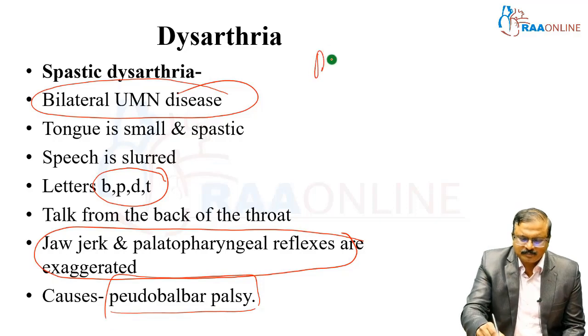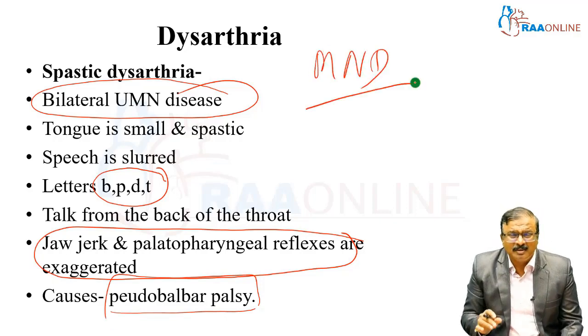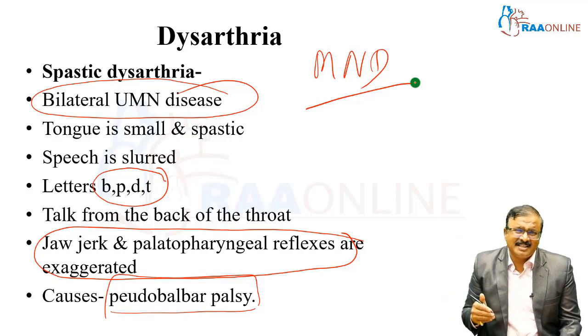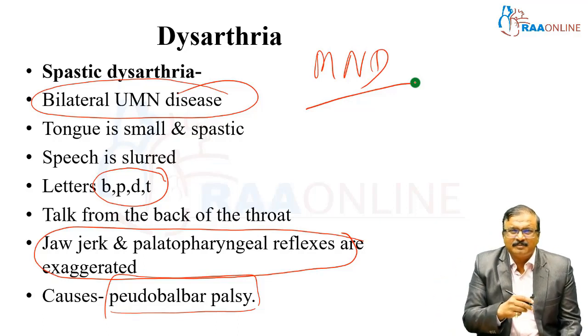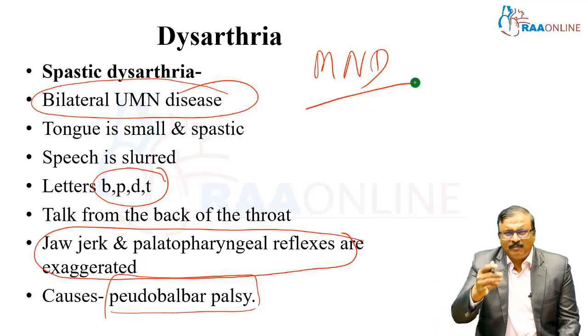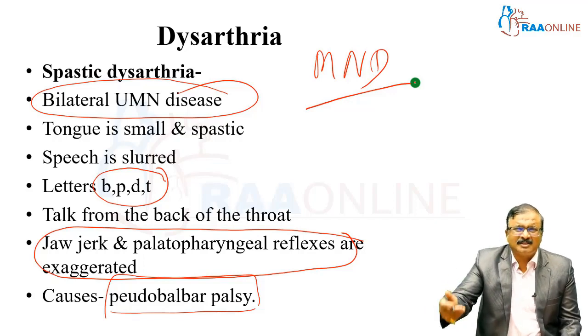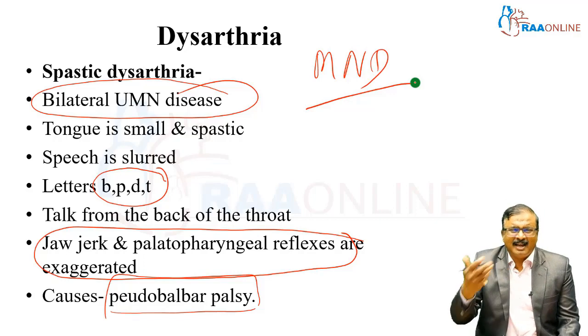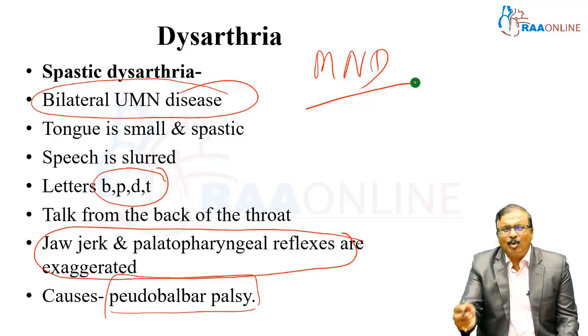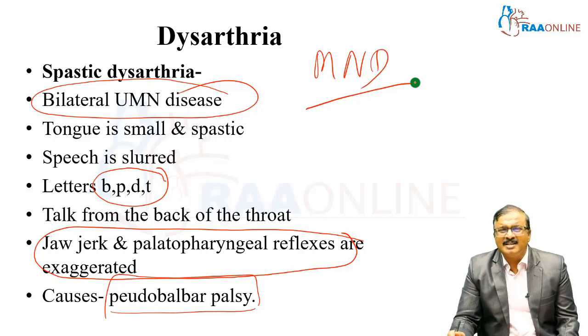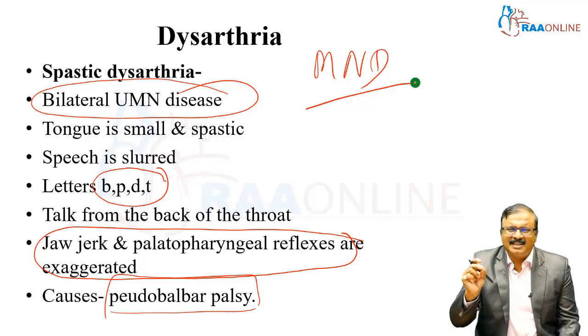MND is a very important topic in neurology. MND has various variants. There is a pure upper motor neuron, a pure lower motor neuron, and mixed. Pure lower motor, we can start with primary lateral sclerosis, spastic bulbar palsy, then pseudobulbar palsy. So, variants of MND: bulbar palsy and pseudobulbar palsy. MND usually has both upper motor neuron and lower motor neuron. This is classically seen in pseudobulbar palsy, that is an MND variant.